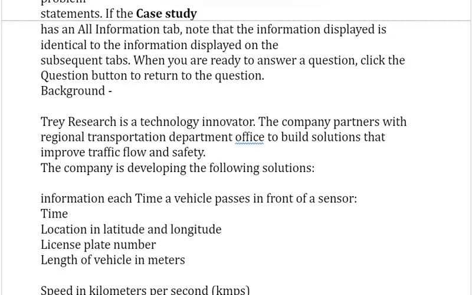Background: Trey Research is a technology innovator. The company partners with the Regional Transportation Department Office to build solutions that improve traffic flow and safety. The company is developing the following solutions.